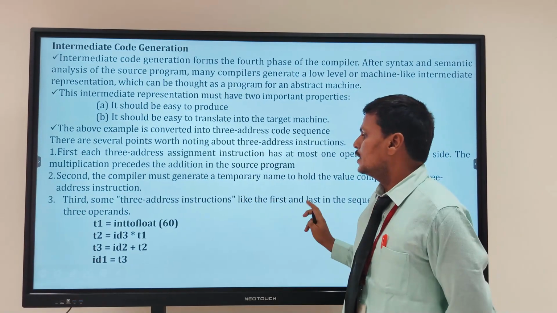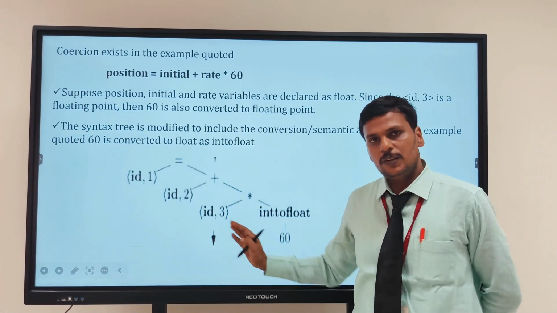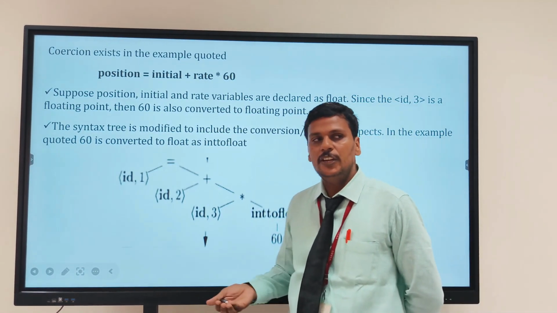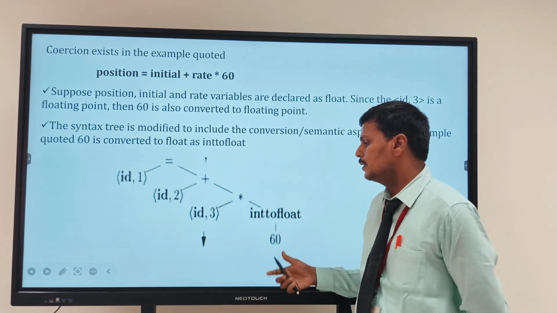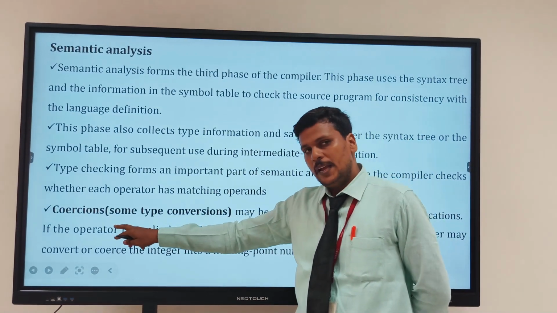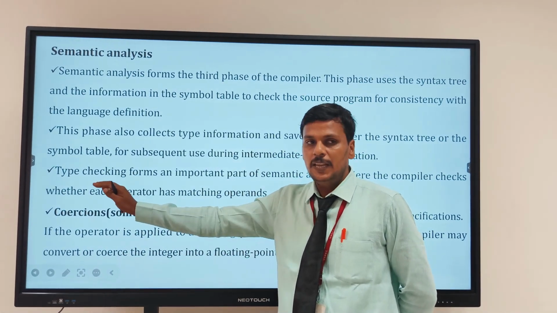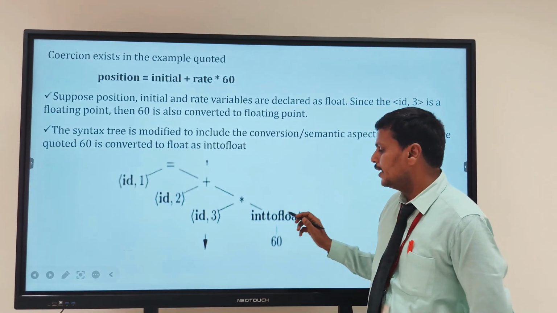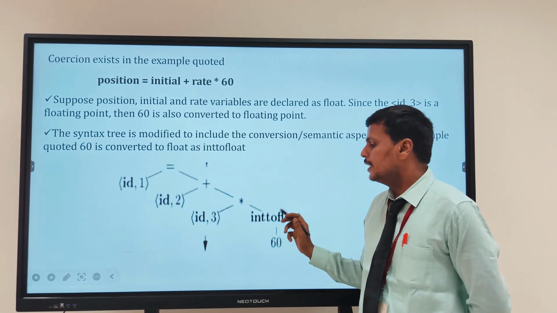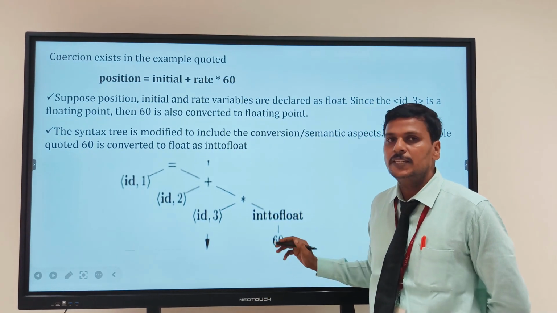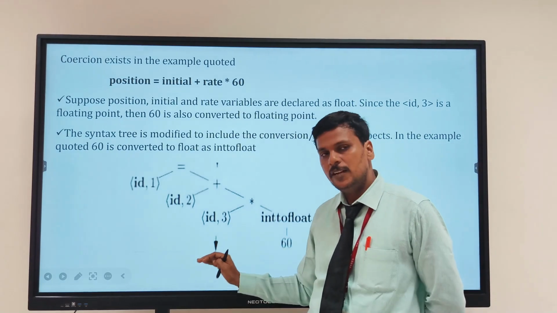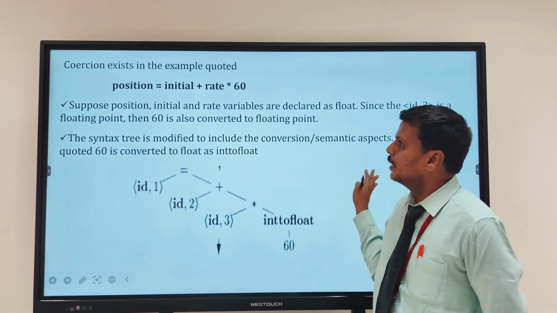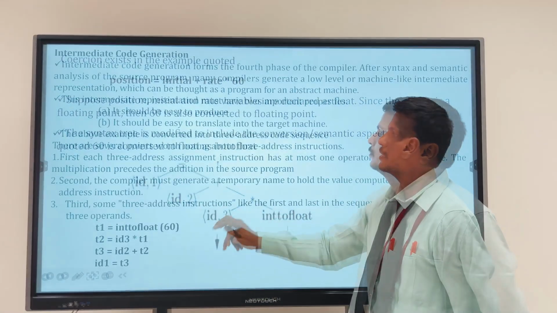So the first one is float, the second one is float and the third one is float. But 60 is an integer value, right? I just convert that integer value into float. So that will be a type conversion that will be occurring, that is coercion. There will be some type conversions, right? Based on that type conversion, int to float will occur and give meaning to 60, and id 2 is also float and id 1 is also float. So this is semantic analysis.